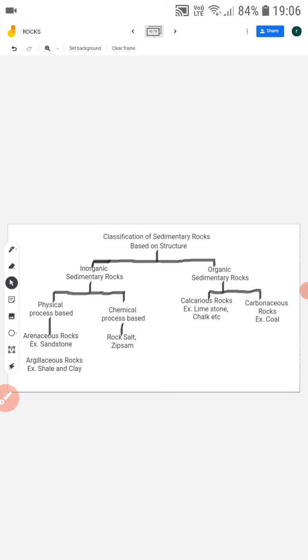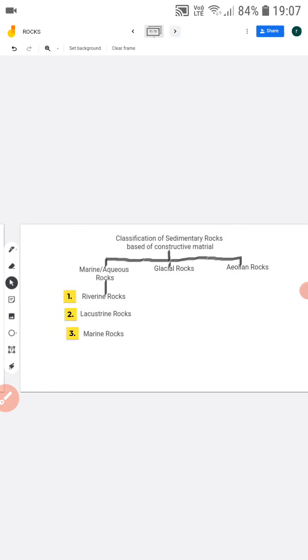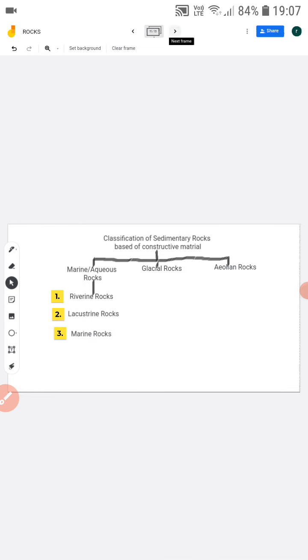Chemical process based are salt, rock salt, and gypsum. Organic sedimentary rocks have two types: calcareous and carbonaceous. Calcareous are limestone, chalk, etc., and carbonaceous rock is coal. Okay, marine and aquatic rock constructive material waste.